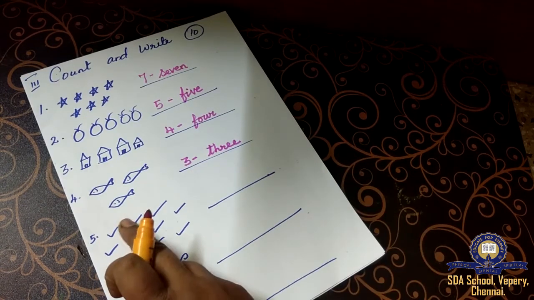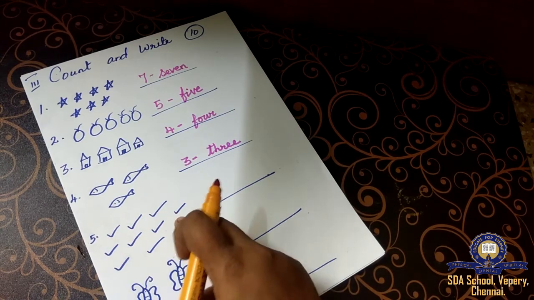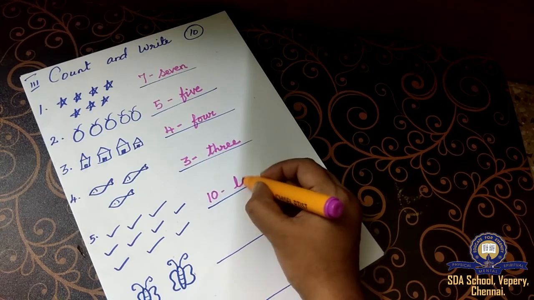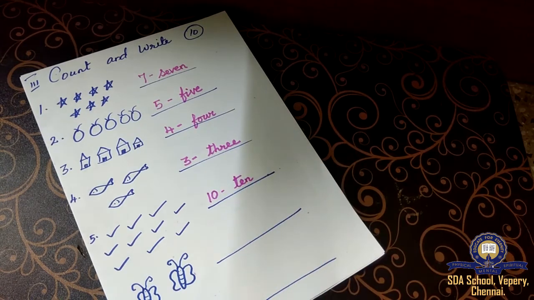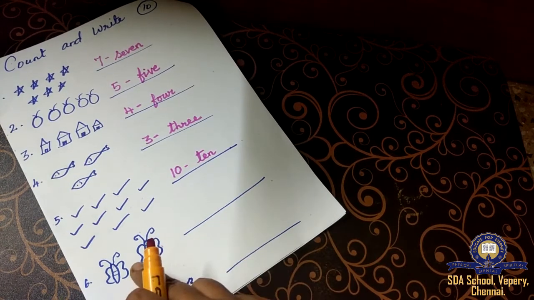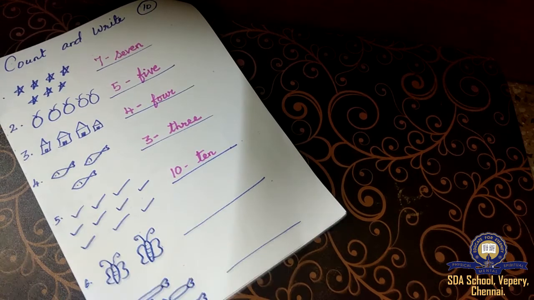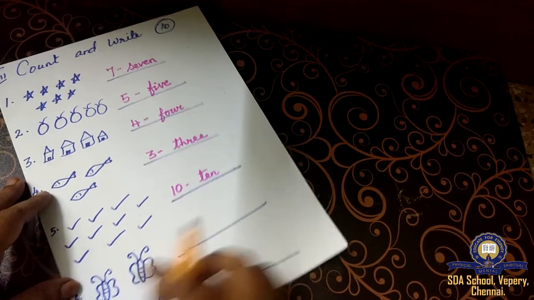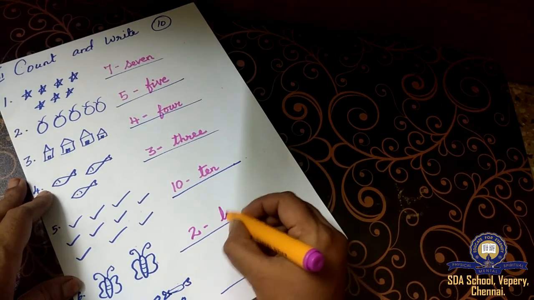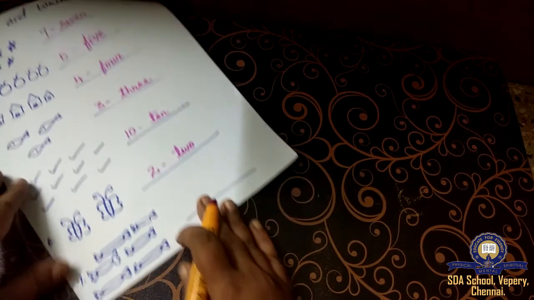Next. 1, 2, 3, 4, 5, 6, 7, 8, 9 and 10. Count it properly. Put the number and write the number name. Is it clear, children? Now, next, count it. How many do you have? 1, 2. You have counted 2. Put the number as 2 and write T-W-O. 2.